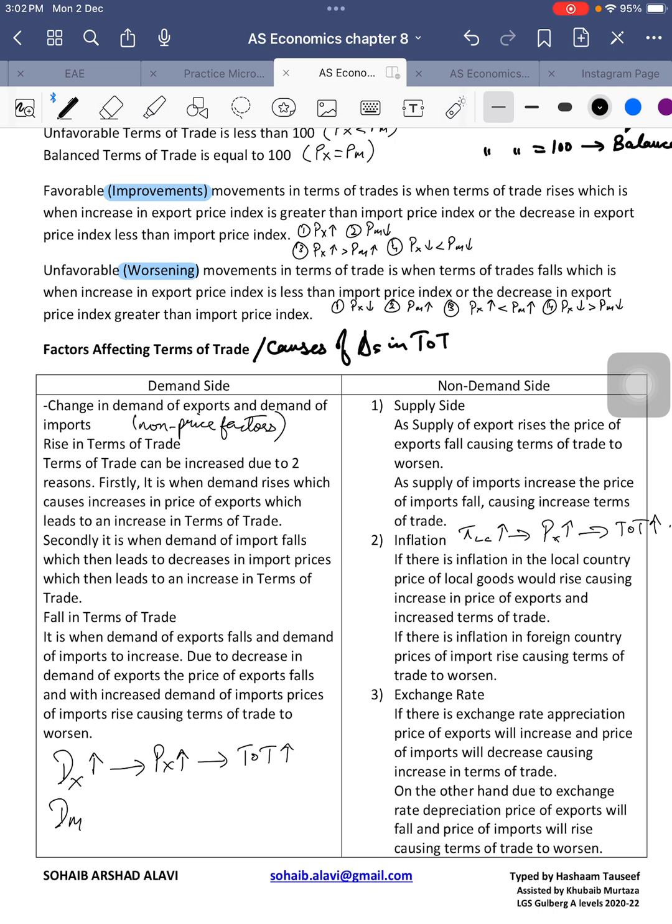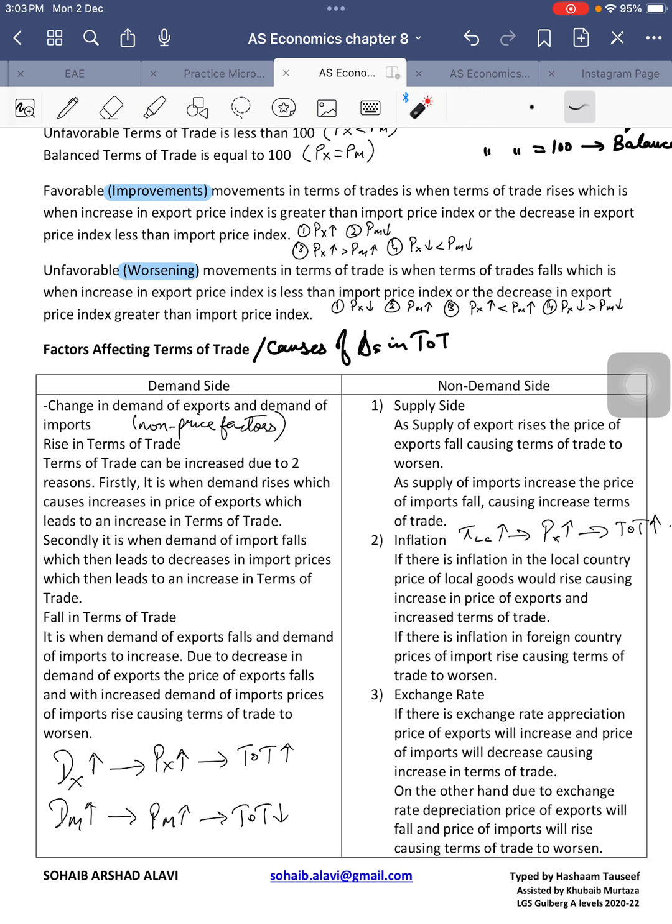However, what happens if the demand for imports increases? Whenever the demand for something increases, the price of that product increases. So when the demand for imports is rising, that means the price of imports will increase. And when the price of imports increases, that means the denominator is now rising. That means the value of the terms of trade will fall.